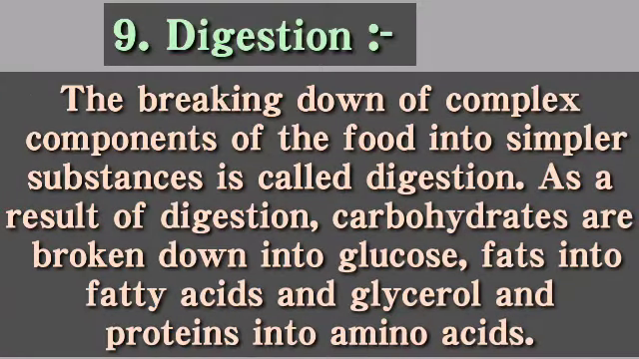Next keyword is digestion. The breaking down of complex components of the food into simpler substances is called digestion. As a result of digestion, carbohydrates are broken down into glucose, fats into fatty acid and glycerol, and proteins into amino acids. So during digestion, breaking down of complex substances like carbohydrate, fats, proteins, etc. takes place and they change into their simplest form, and then absorption takes place.